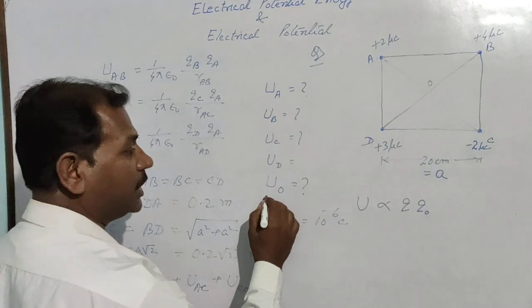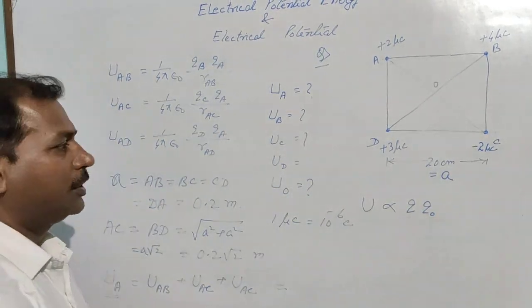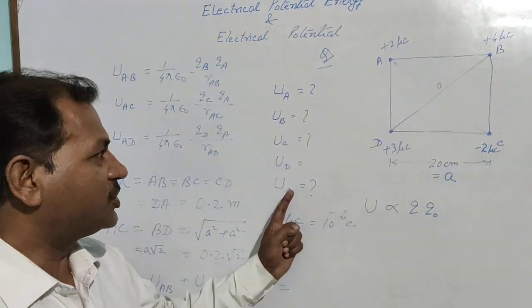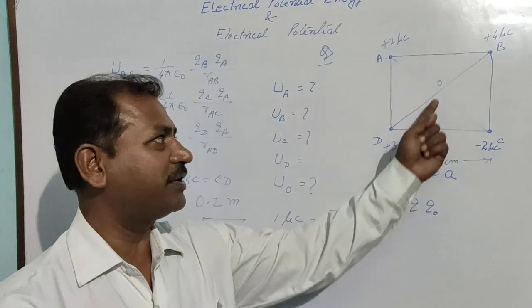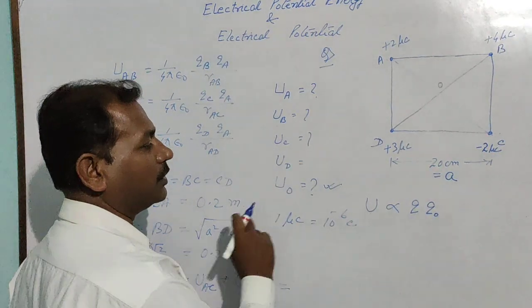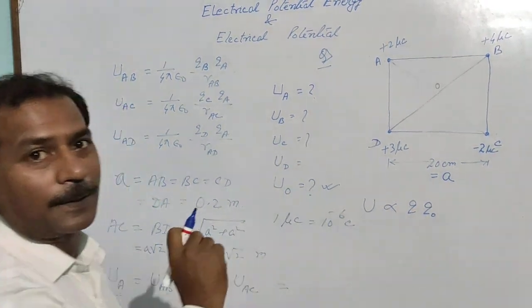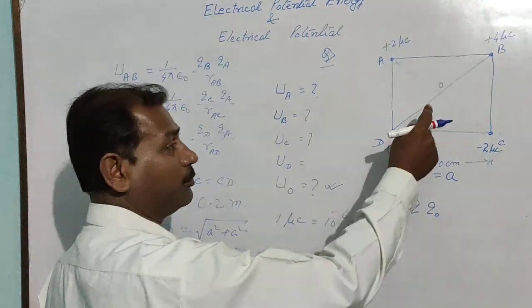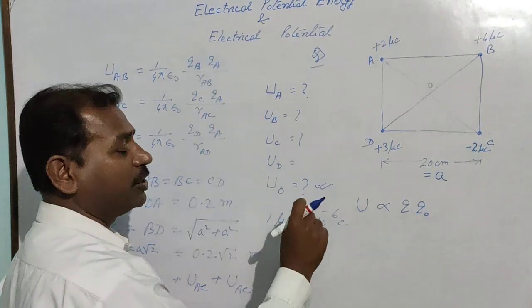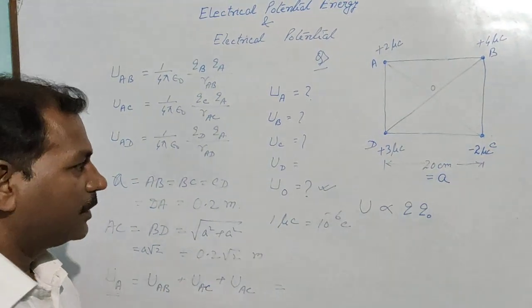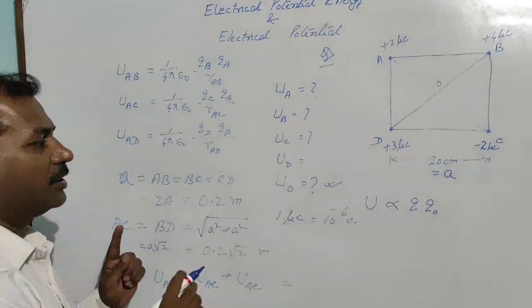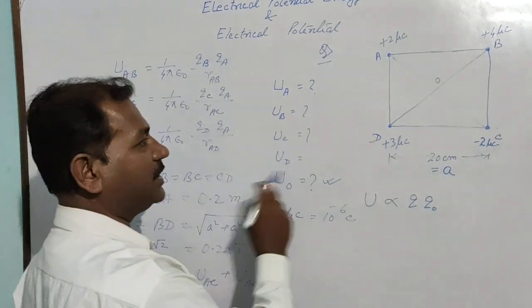But when anybody asks about potential energy at O, you cannot say potential energy at O, because it requires the test charge also, and the test charge is not given at O. You cannot say about this one because here the test charge is missing. You can say electric potential at O, but you cannot say potential energy at O until you take a unit positive charge there. Okay? So a test charge is required in the case of potential at O. So this is about the potential at A, B, C and D.